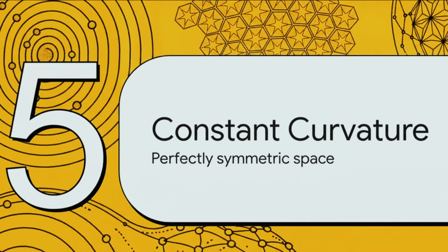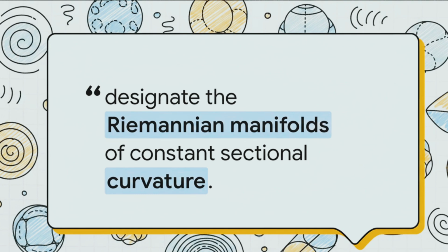Almost at the finish line, Section 5, universes of constant curvature. Let's look at perfectly symmetric spaces. So what exactly happens when a space lacks all those random bumps and valleys and just curves identically everywhere? Well, as do Carmo writes, we give this highly uniform geometry a special designation, a space form. These are without a doubt the purest, most pristine, and incredibly symmetrical environments in all of differential geometry.